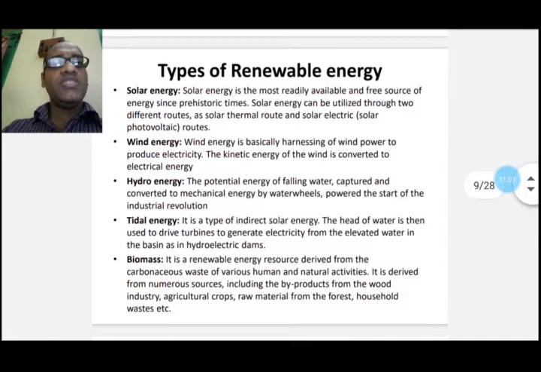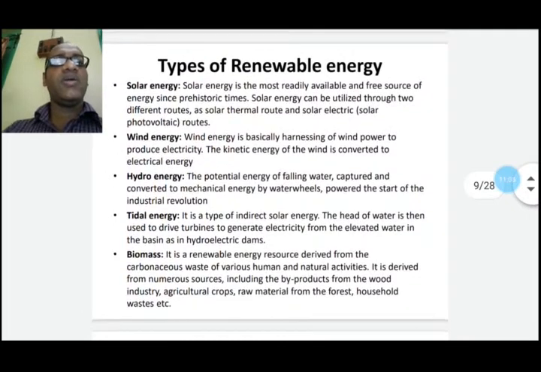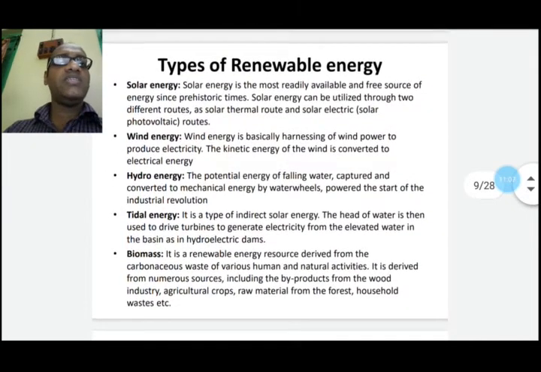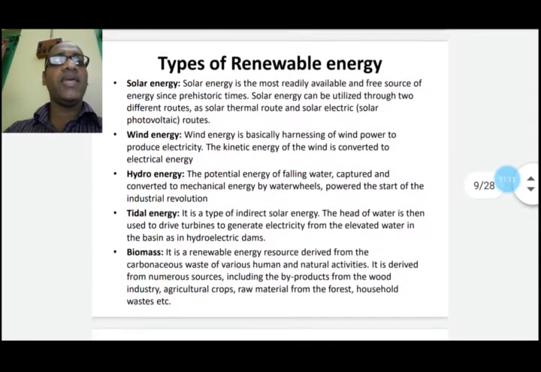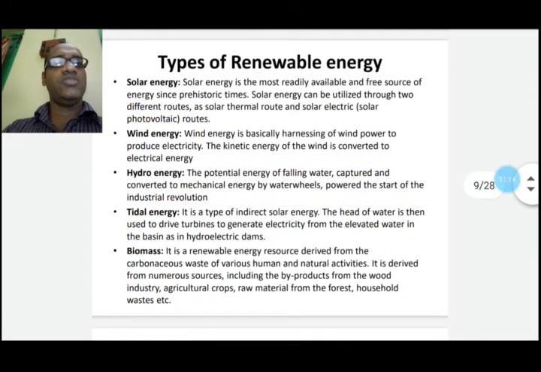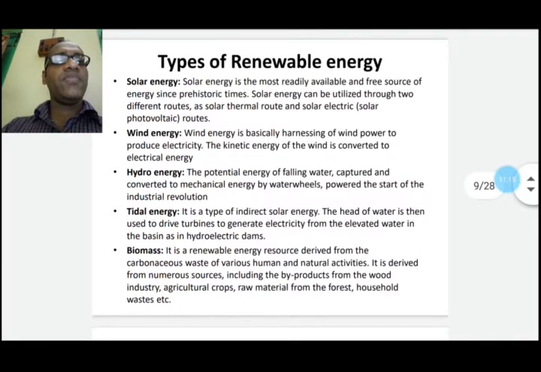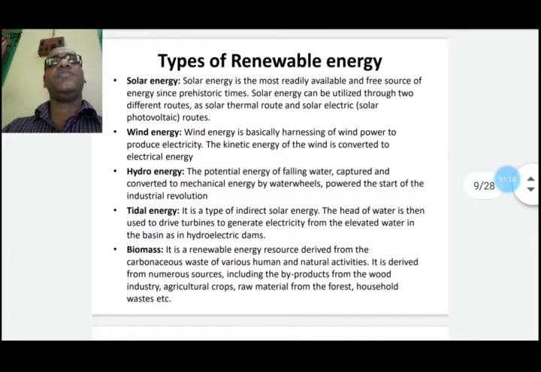The principle of hydro energy is that the potential energy of falling water is captured and converted to mechanical energy by water wheels, which powered the start of the industrial revolution.